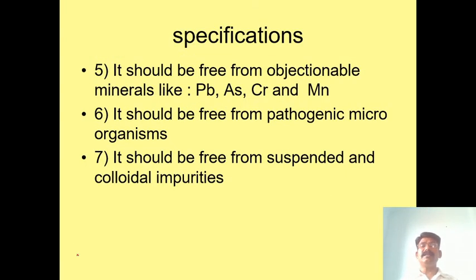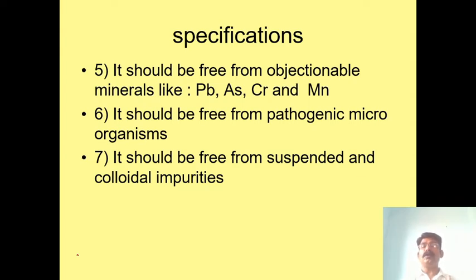Okay, in this, the 6th one, it should be free from pathogenic microorganisms. How can we kill those microorganisms? That is now our second question. Chlorination or ozonization: these two are for killing the bacteria.